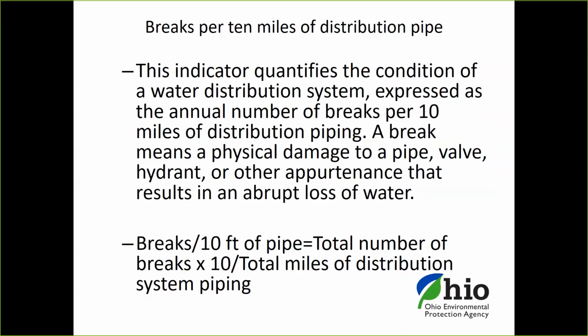And again, it is breaks per 10 miles of distribution pipe. The industry standard is, I believe, 20 per 100 miles of distribution pipe. So per 10 miles, that's 2 breaks per 10 miles of pipe. So it's what you're striving to get to.